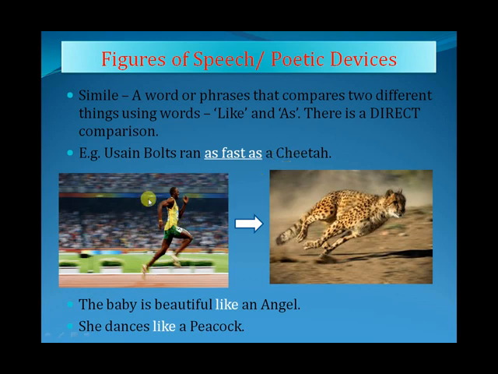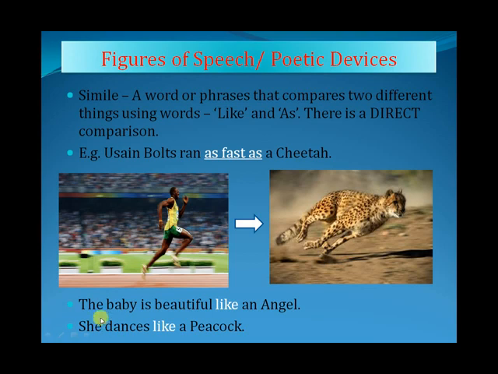So here Usain Bolt and cheetah are two different things. Both of them are living things, but both of them are different, and they are compared as he is as fast as a cheetah. The important thing about a simile is that there should be something in common. This is also very important. So what is common in these two things? That they both run very fast.